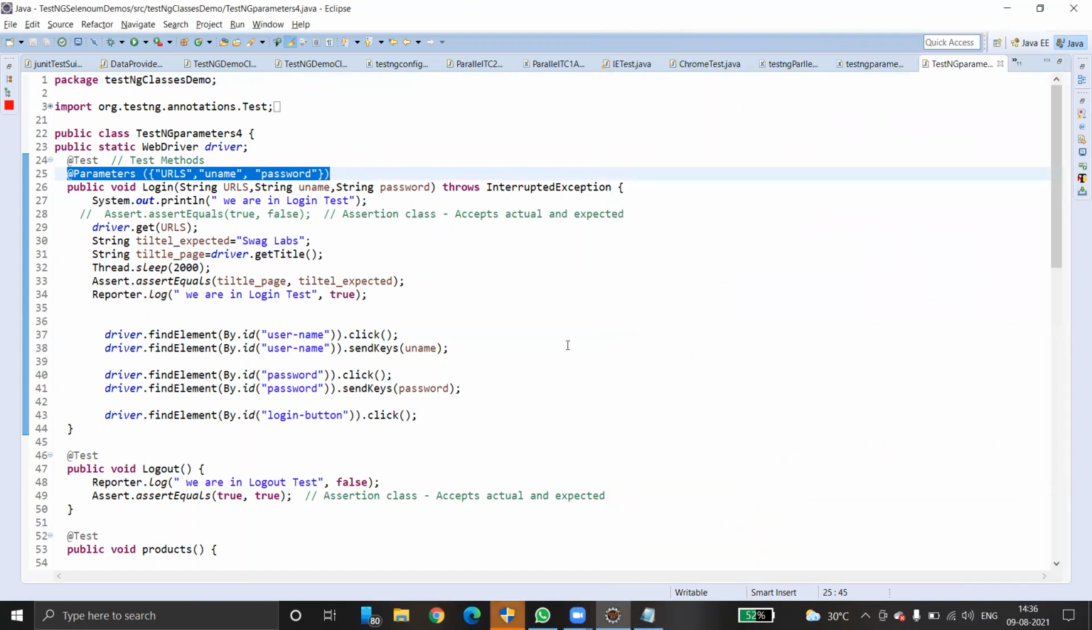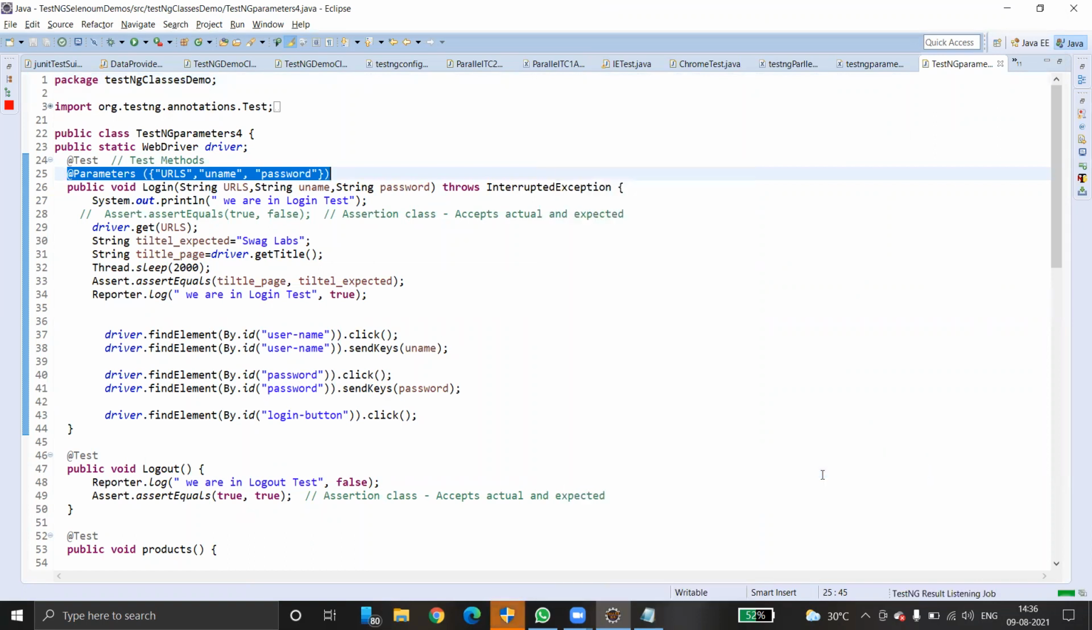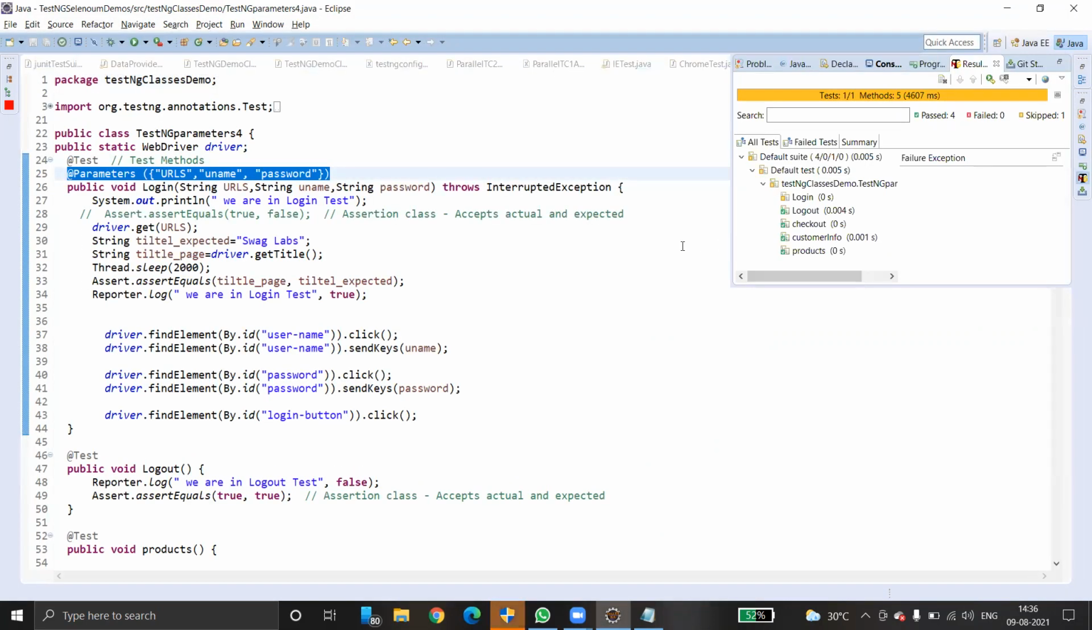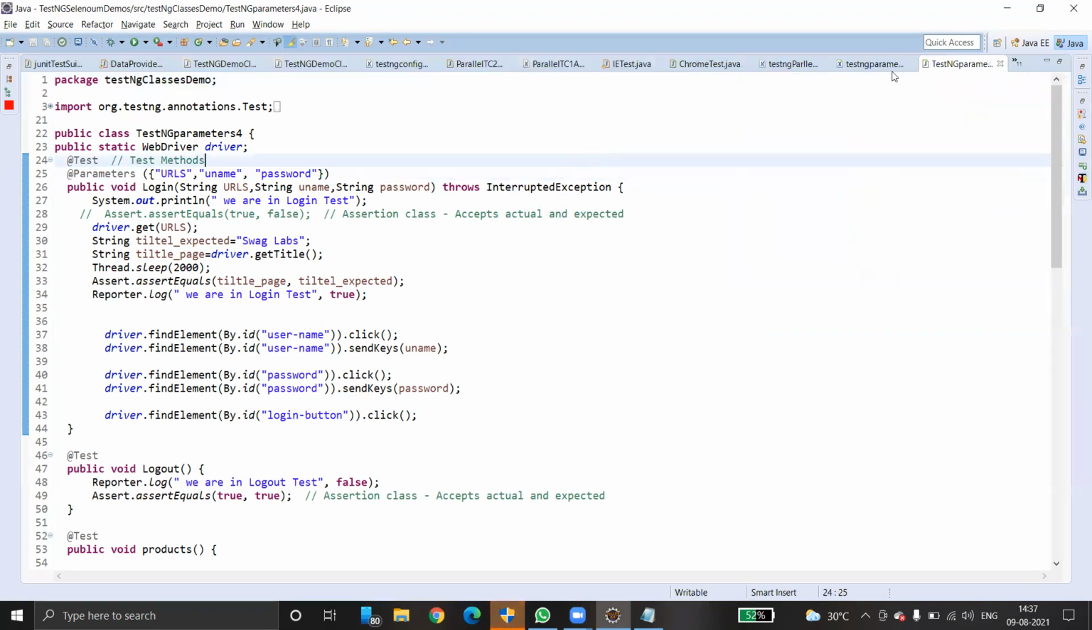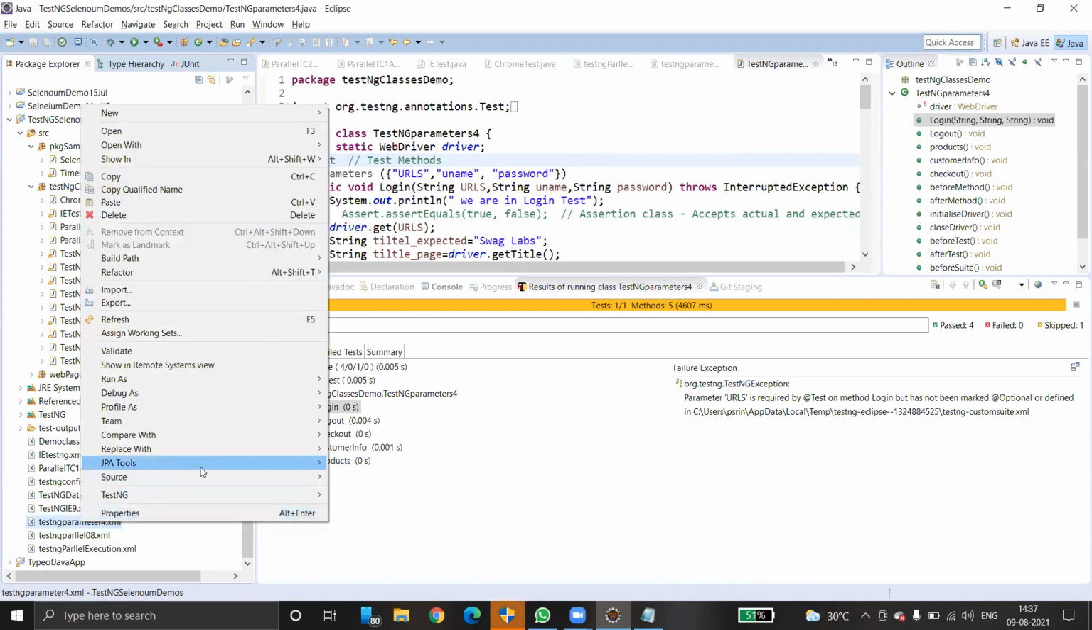That's all. After that, just right click, run as TestNG test. Okay, it simply takes the values from the configuration file and executes. Okay, see, what is this test method? Login. It is failed because we are not running from a configuration file. We are running directly from a class. That's why we are getting an error. If you run from a configuration file, the parameter, this one, it will automatically take. It will execute all the test cases.